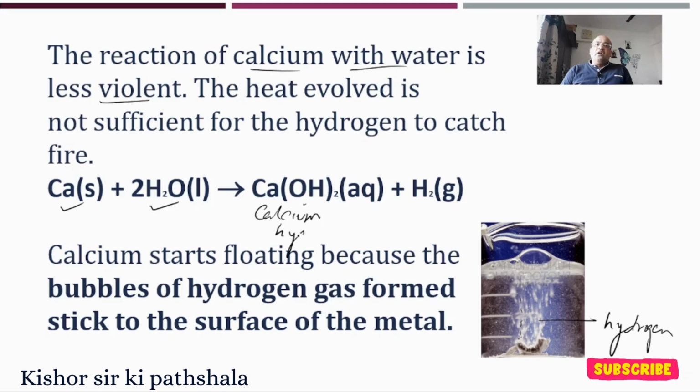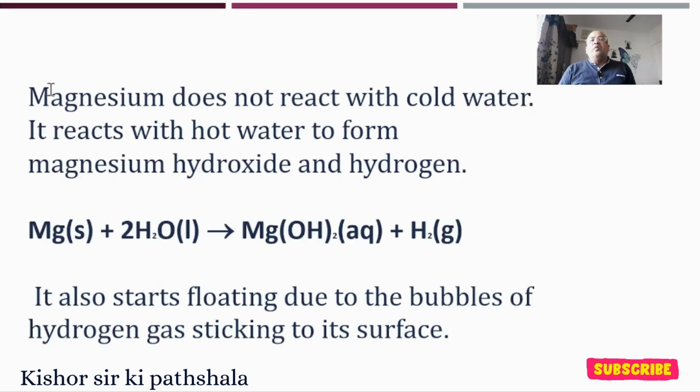and hydrogen gas is given out. Now if you see here, after some time the calcium will start floating, because the bubbles of hydrogen gas stick to the surface of the metal. The bubbles of hydrogen stick here, and you'll see that it will start floating on the surface.